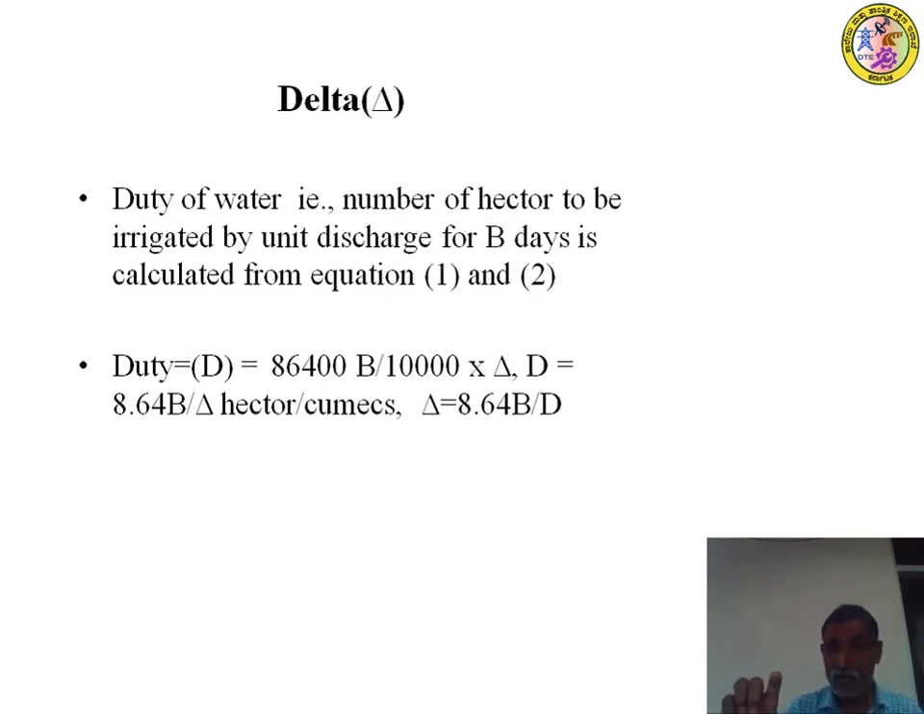That means the depth of water supplied. Therefore, delta is equal to 8.64 B divided by D. One and the same. That is the very good relation you got here: D = 8.64 B / delta, or delta = 8.64 B / D. That is a simple equation, very useful for the calculation of the duty as well as delta.